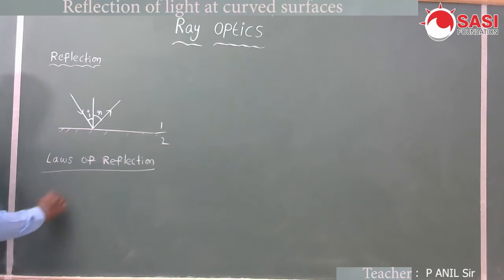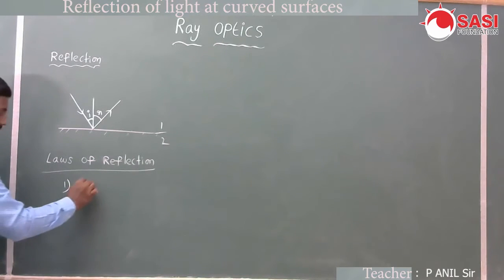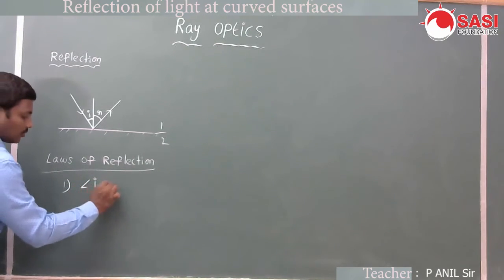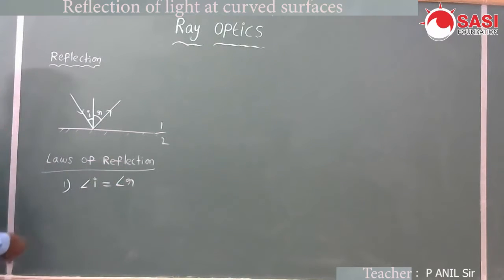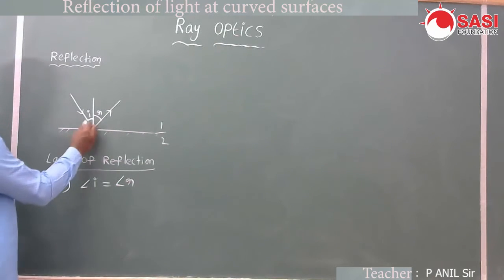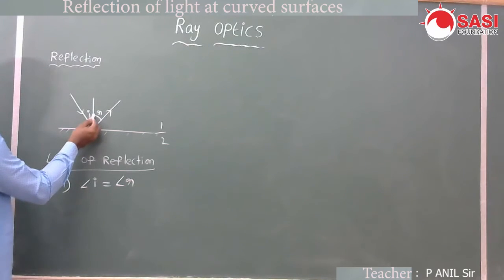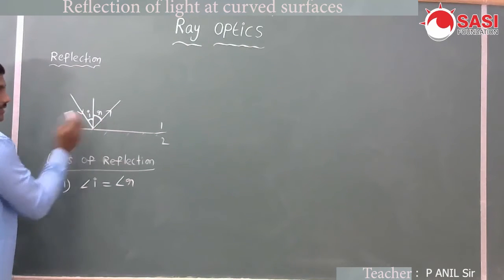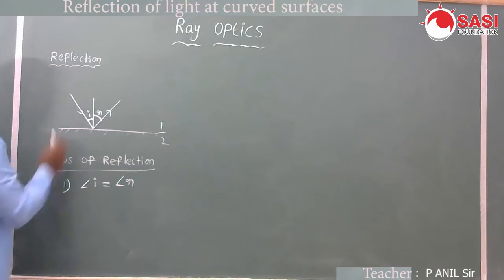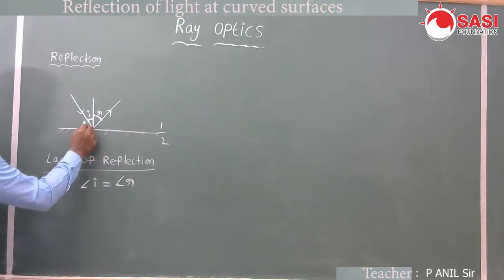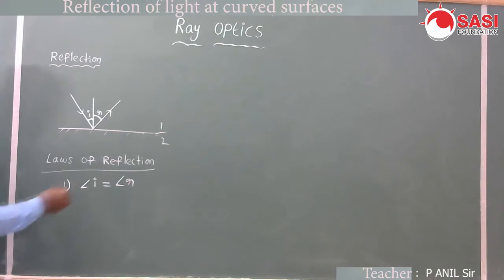The first law of reflection is that the angle of incidence is equal to the angle of reflection. The angle of incidence is the angle between the normal and the incident ray, and the angle of reflection is the angle between the reflected ray and the normal. Always the angle of incidence is equal to the angle of reflection. That is the first law of reflection.